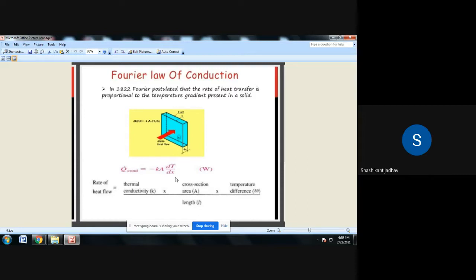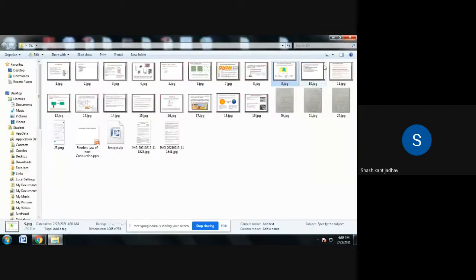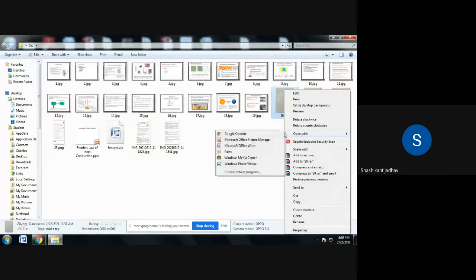k is equal to thermal conductivity of the body. Write down k is equal to thermal conductivity of the body.